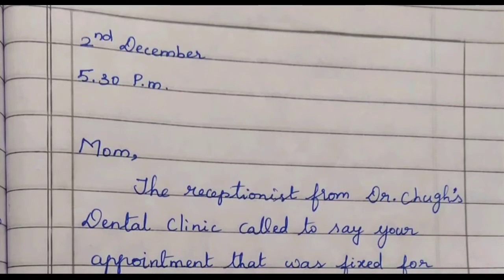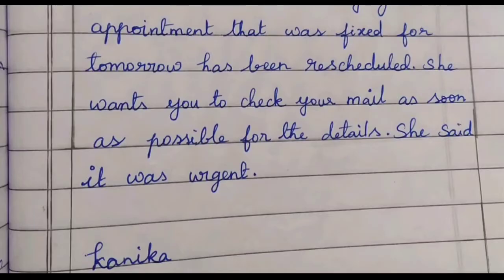So first, you need to start with the date, month, and next the time, at what time they called. Next, to whom you are writing, to mom. So, Mom, the receptionist from Dr. Suji's dental clinic called to say your appointment that was fixed for tomorrow has been rescheduled.